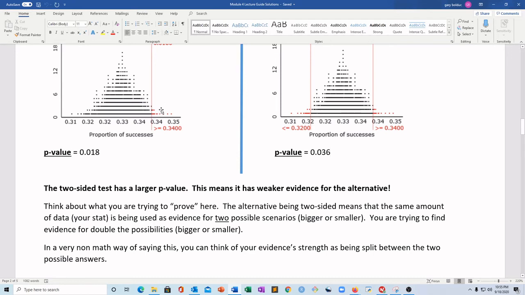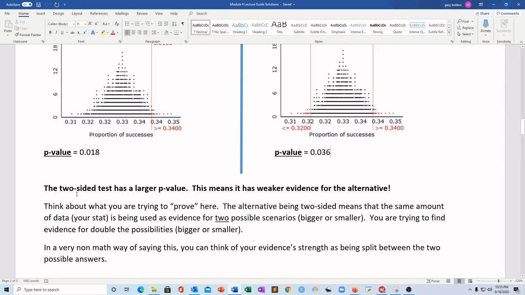It's just as far from the middle. The z-score is still the same number. So it's still just as extreme as it was before, but now you're trying to use it to find evidence of two different things. You're doubling the number of things you're trying to find evidence for, so that evidence is not going to go quite as far as it would if you're only trying to show one thing. All right? So there you go.